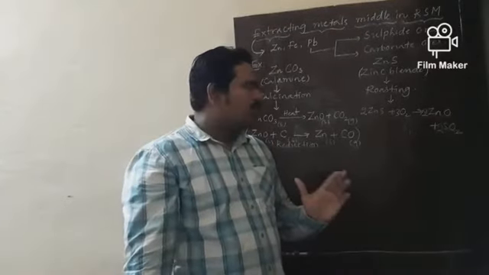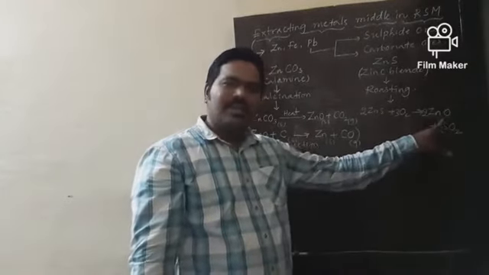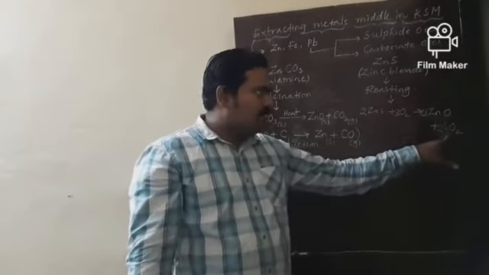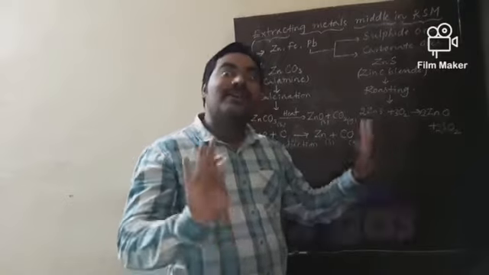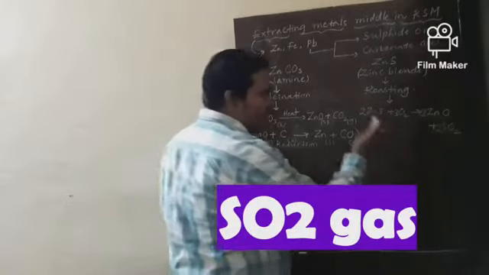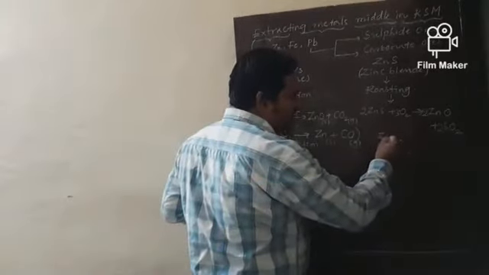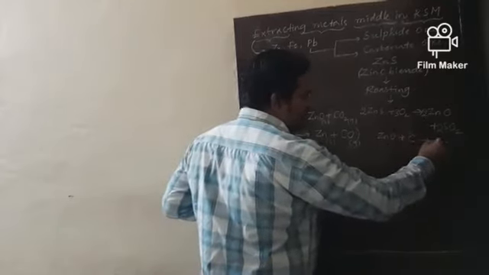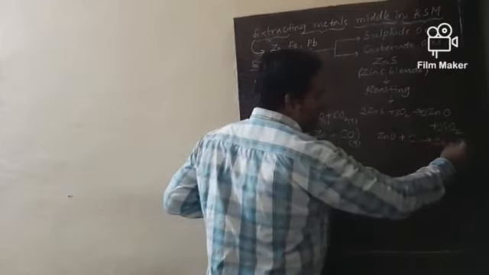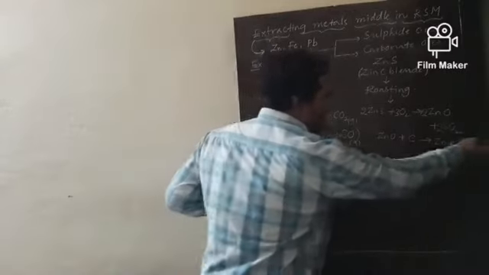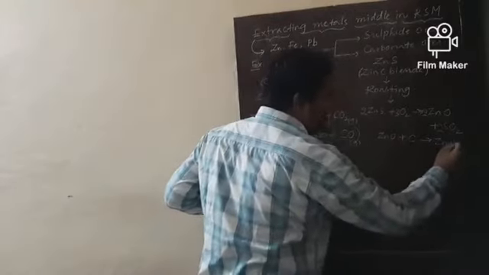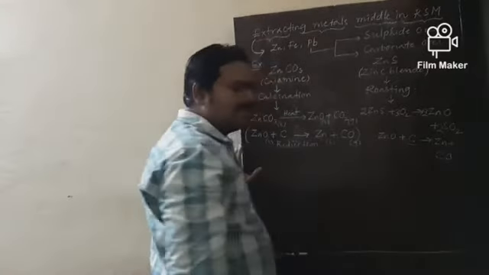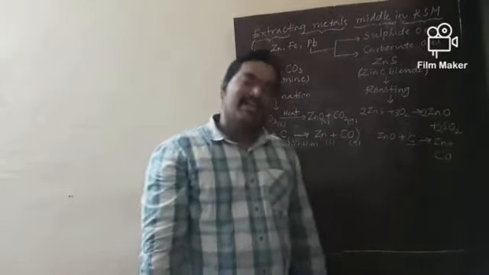During the roasting process, sulfide ores are converted to oxide ores. During roasting, which gas is liberated? Sulfur dioxide. In the second step, this zinc oxide is reduced to metallic zinc in the presence of carbon, because carbon in the form of coke acts as the best reducing agent.